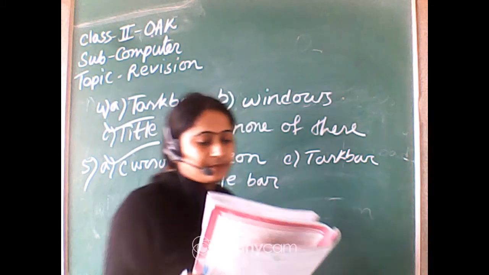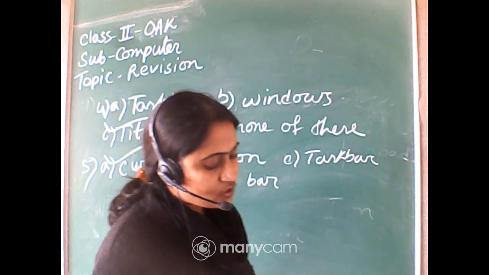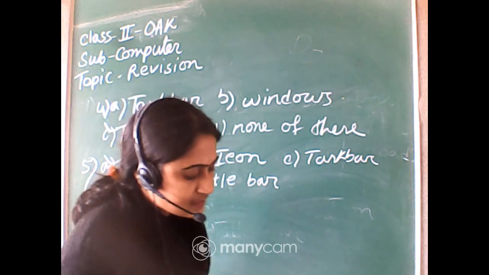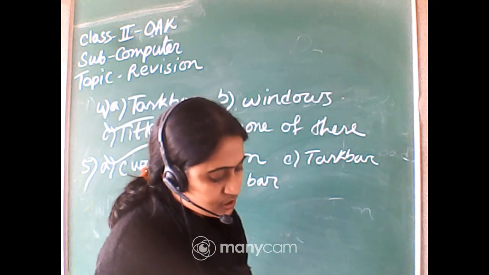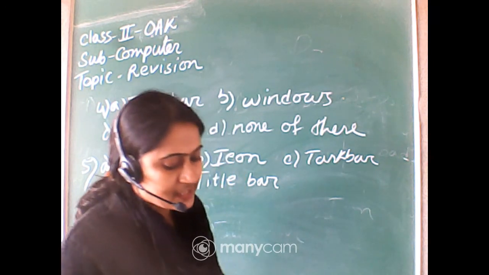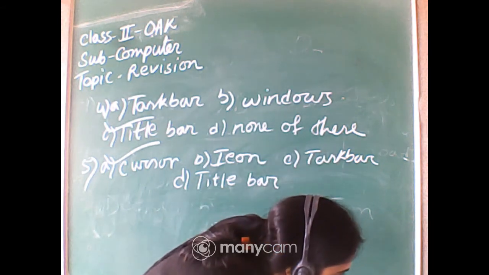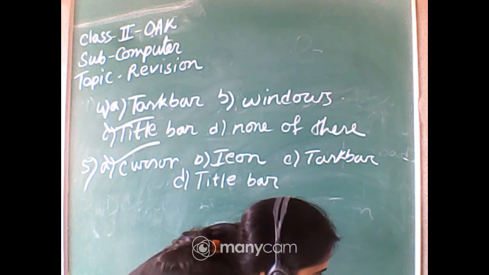Next question. Dash button is used to minimize the window on the taskbar. Maximize, minimize, restore down, close. Minimize, yes. M-I-N-I-M-I-Z-E.